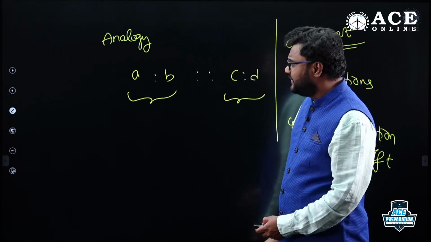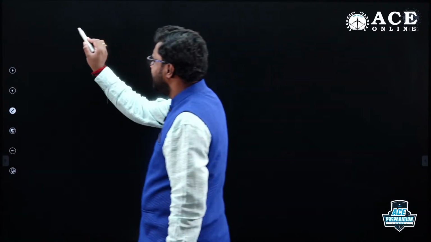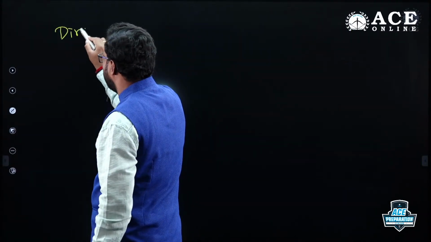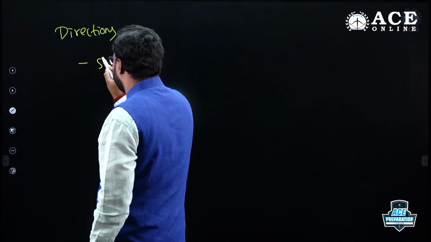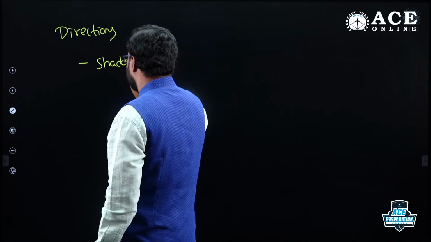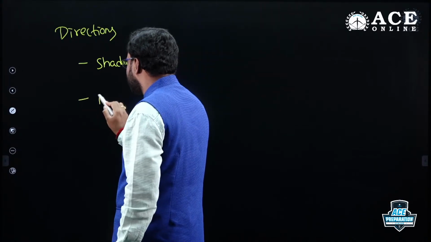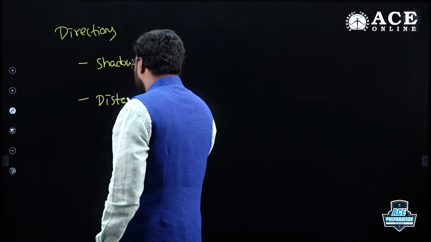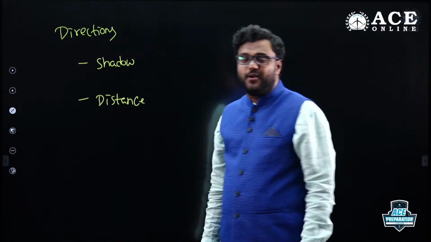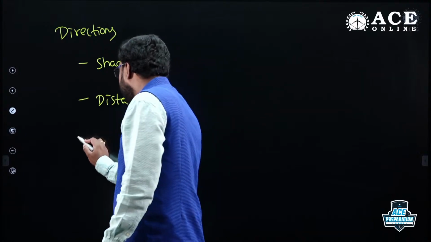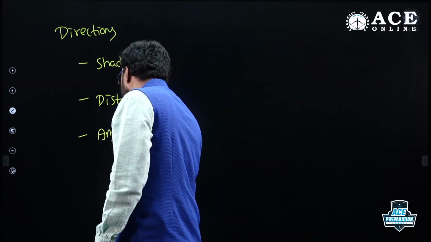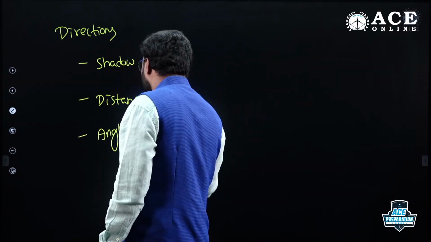In directions, they can ask questions related to shadow. You can see last year and the year before, they asked questions related to shadow in GATE and ESE as well. Shadow, and related to distance, from starting point to final point, what is the distance? What is the direction? And related to angle. They are asking these three areas, they have focused already.